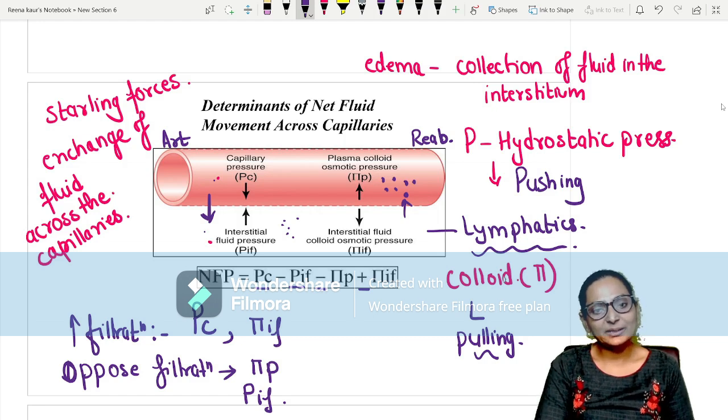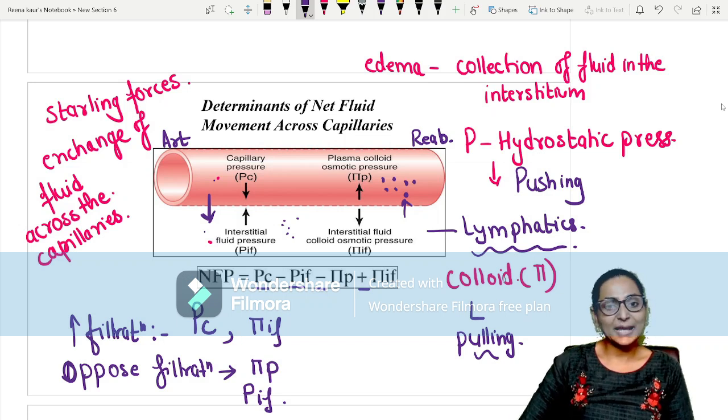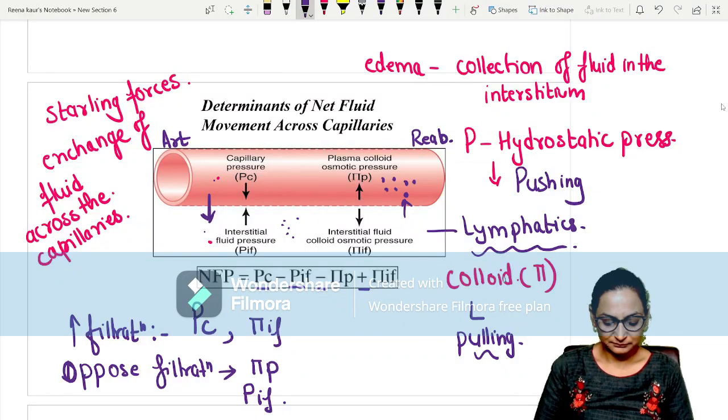Lymphatics take away the extra fluid and return it to the circulation. Therefore, if the lymphatics are obstructed by any cause, there can be edema.